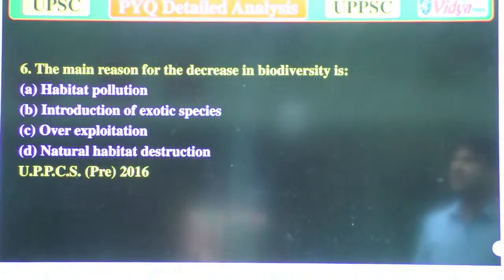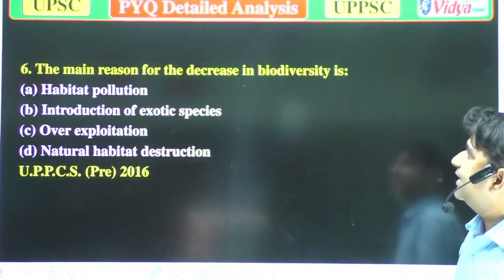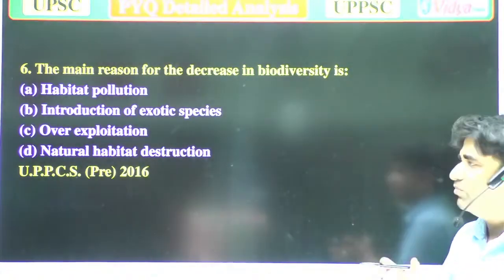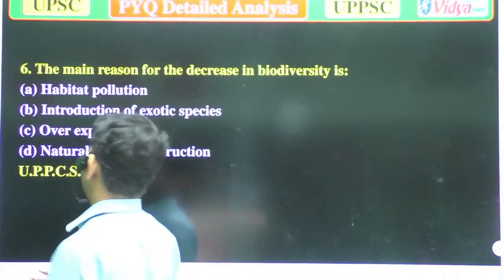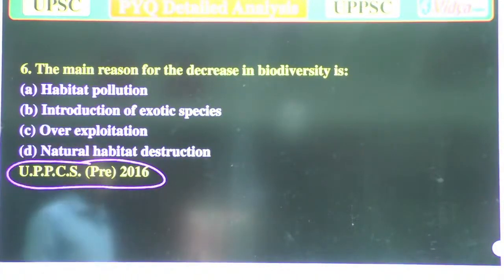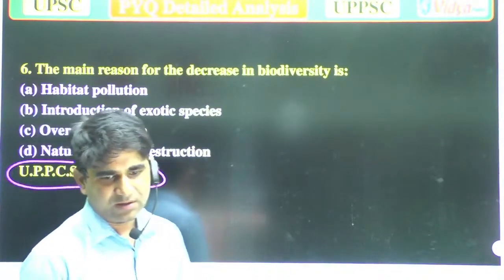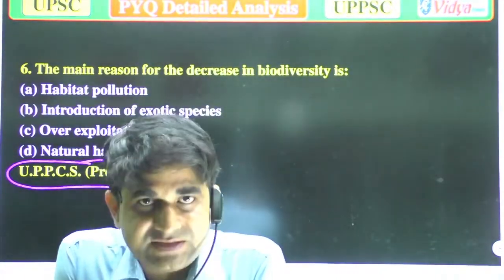Our next question is the main reason for the decrease in biodiversity. It means why the biodiversity is decreasing day by day, or what is the main reason for the decrease in biodiversity. That question was asked in UPPSC 2016. Option A, habitat pollution. Option B, introduction of exotic species. Option C, over exploitation. And option D, natural habitat destruction. Seven people are live there. Try to attempt that question, what will be the correct answer, please.